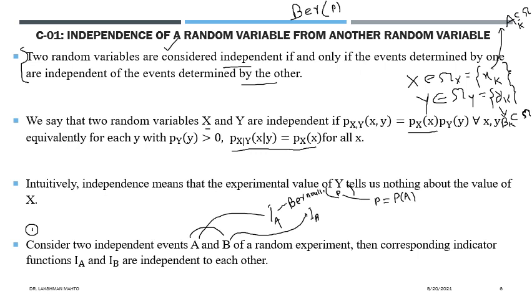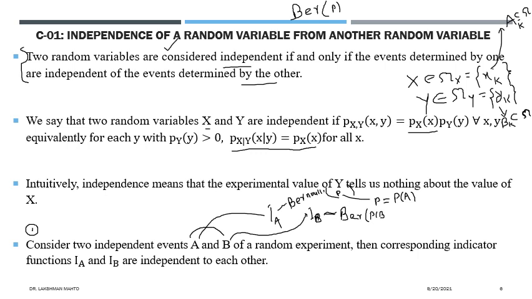So probability of A would be the probability of success. That would be the parameter of IA. Likewise, for the second one, IB, it would be a Bernoulli random variable. Sometimes you can denote it Ber only. What would be the probability of success? For this, the probability of success would be B. So always try to calculate the parameter from the given thing.